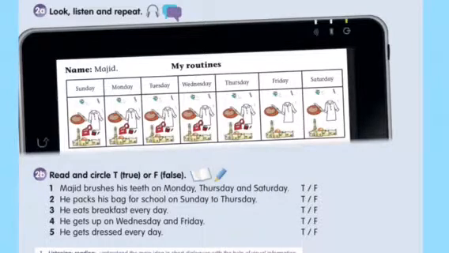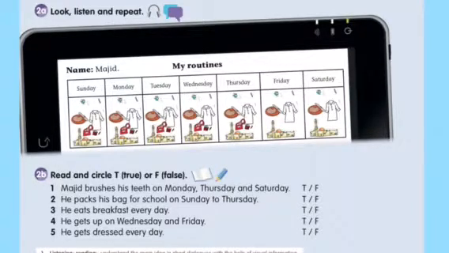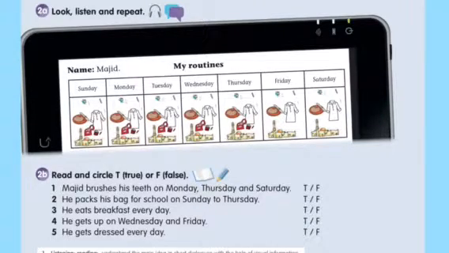Number 2A. So now we're going to go and see number 2B. We're going to answer whether the thing is true or false. Read and circle T for true. If it's correct, we're going to put T, okay? Or F for false. If it's wrong, you're going to put F or false.